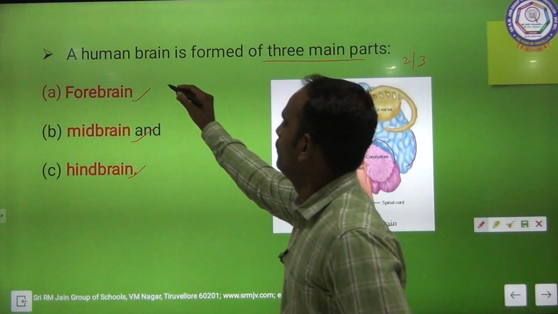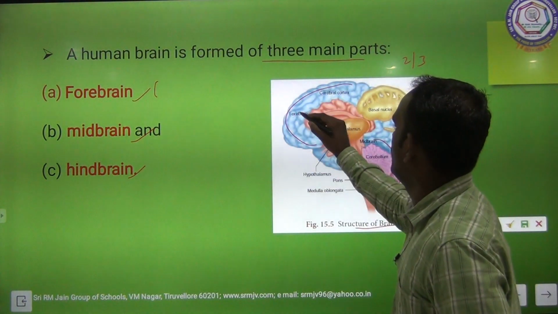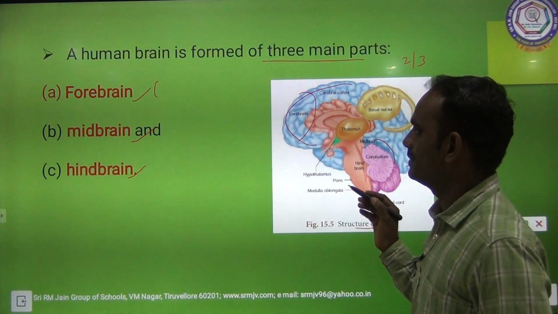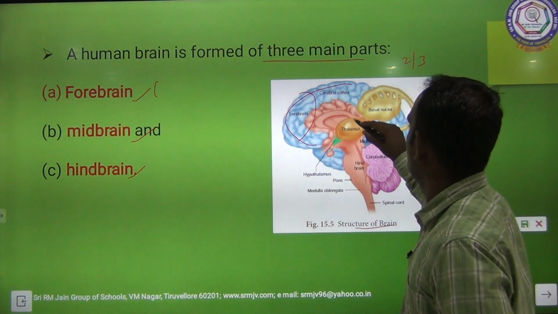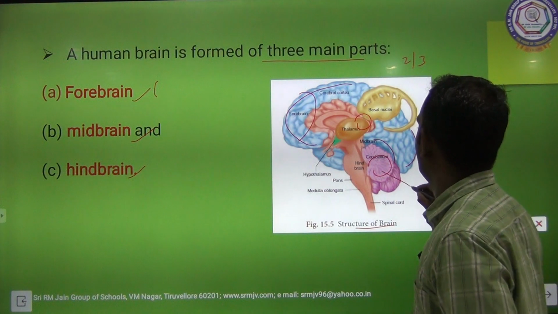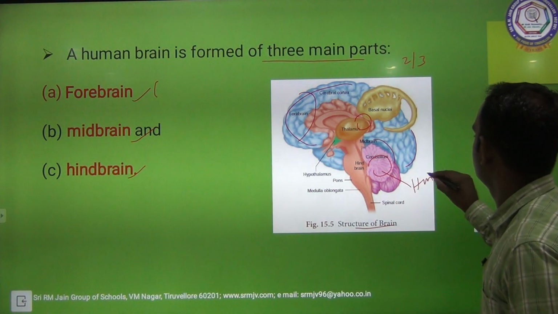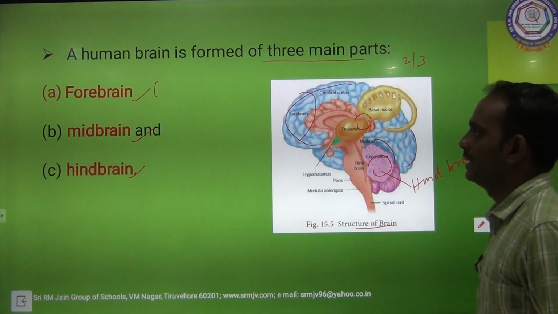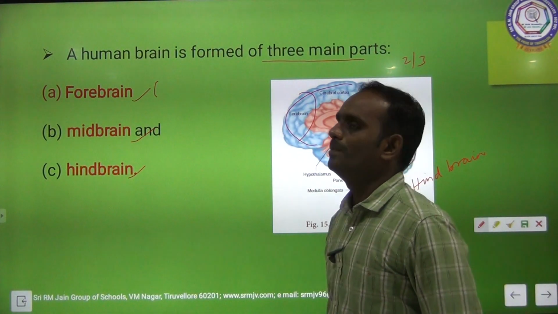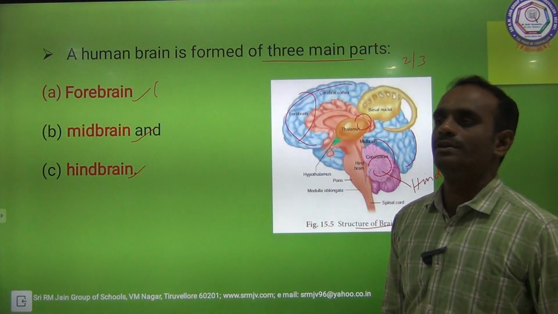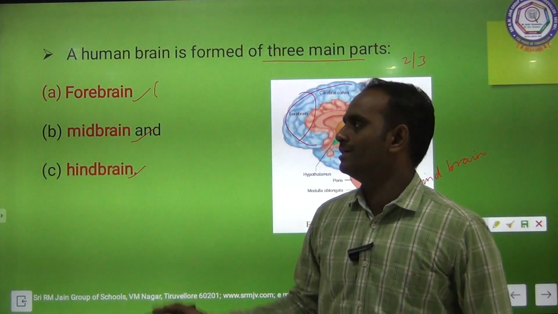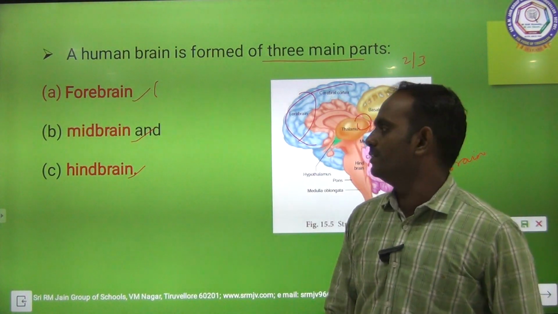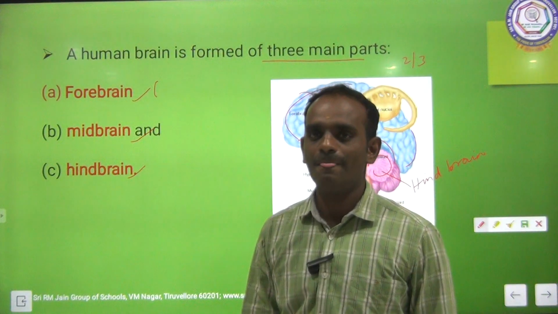It comes under the forebrain. This part is called forebrain, this region is called midbrain, and this region is called hindbrain. Clear?